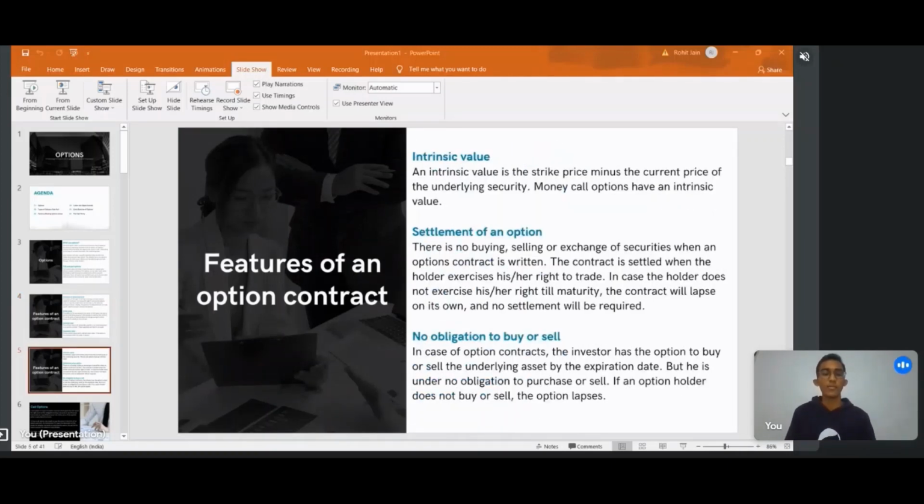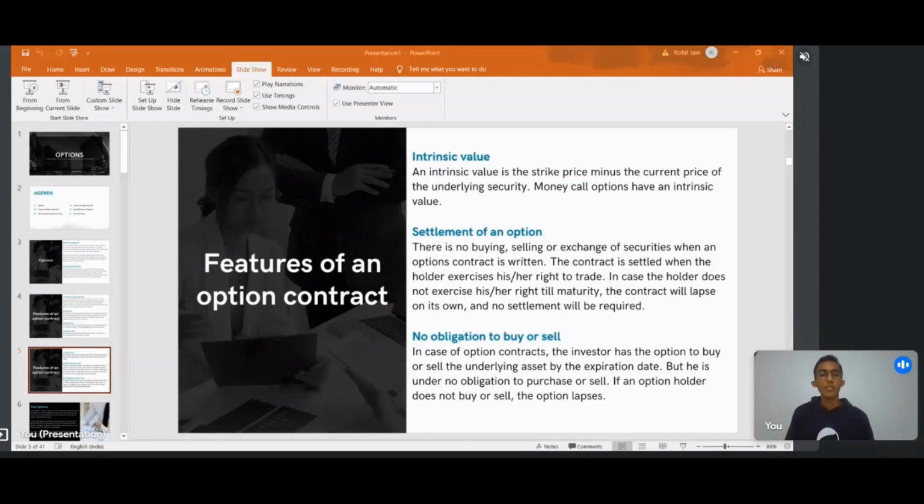Next is the intrinsic value. Intrinsic value is basically the strike price, the price at which my option has to be exercised, minus the spot price, that is the price prevalent on that day. Let's take the example of Reliance itself. Reliance is trading at around 2030 and my strike price was 2050. So the intrinsic value is minus 20. That is what intrinsic value is.